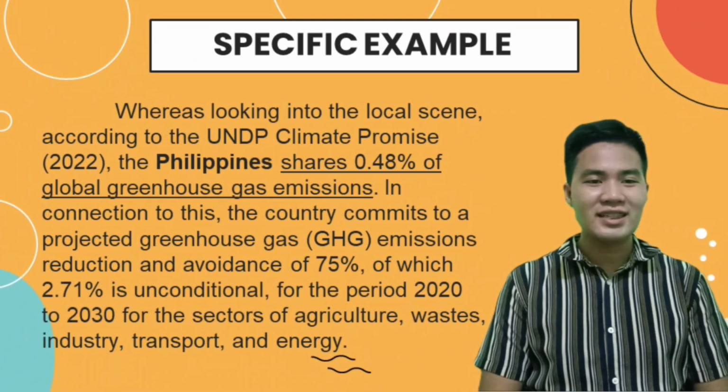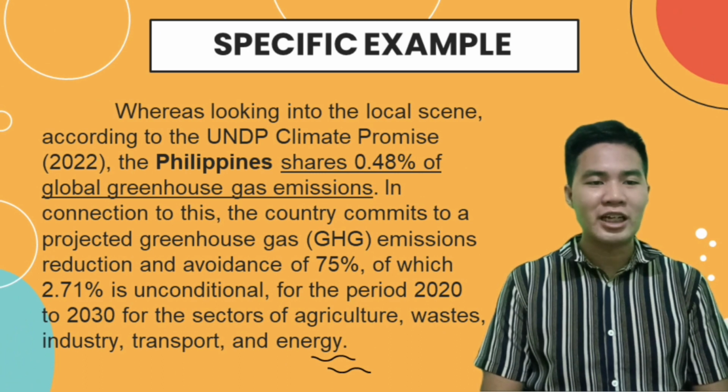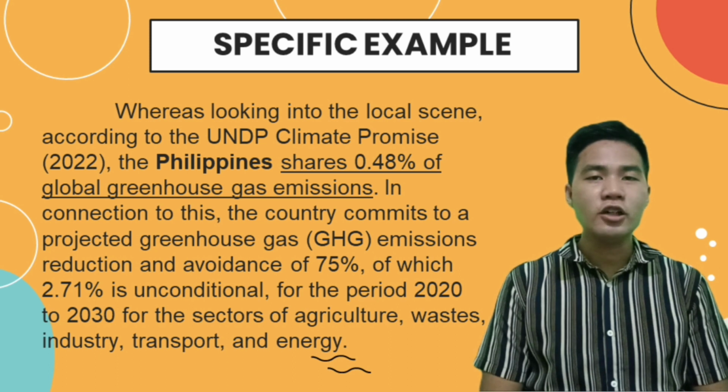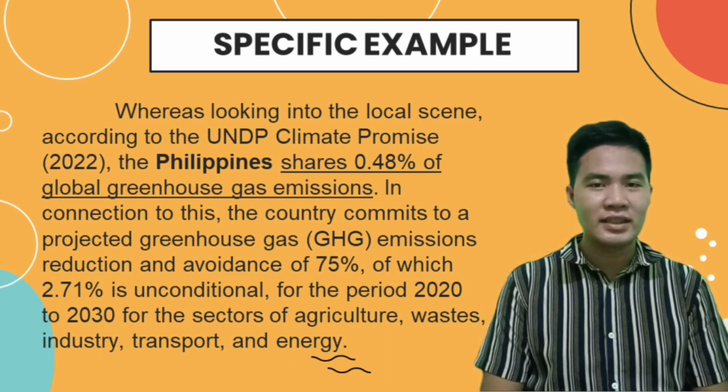Looking into the local scene, according to the UNDP Climate Promise, the Philippines shares 0.48% of global greenhouse gas emissions. In connection to this, the country commits to a projected greenhouse gas emissions reduction and avoidance of 75%, of which 2.71% is unconditional, for the period 2020 to 2030 for the sectors of agriculture, wastes, industry, transport, and energy.